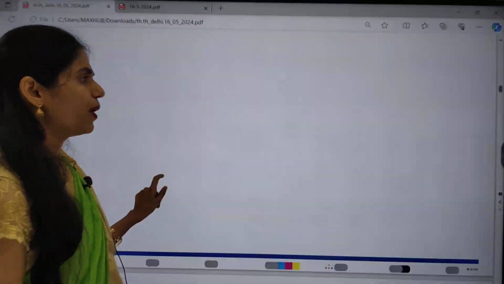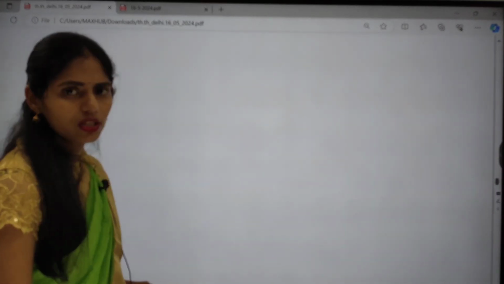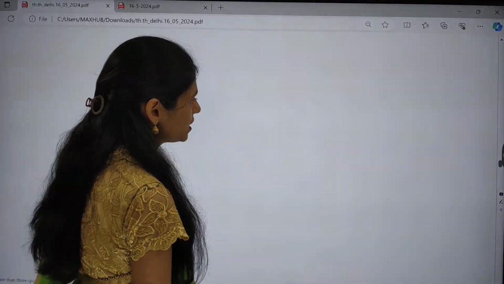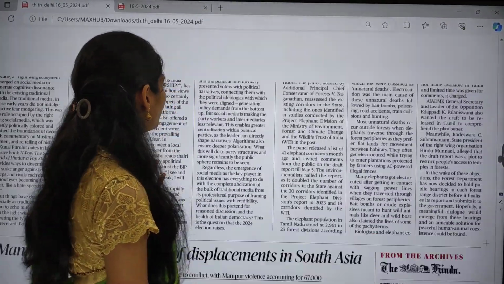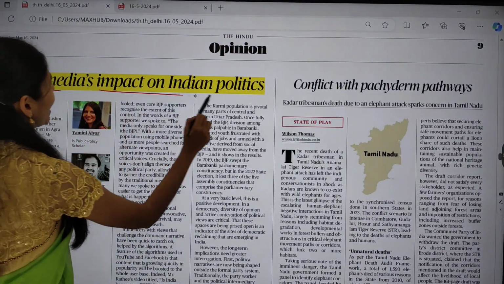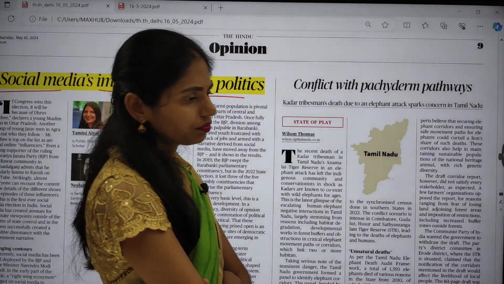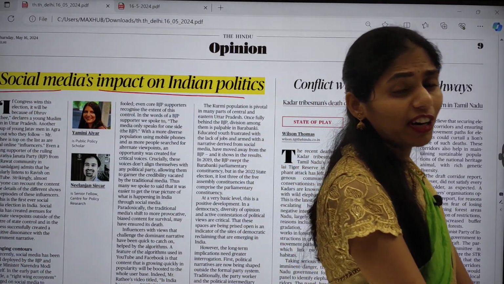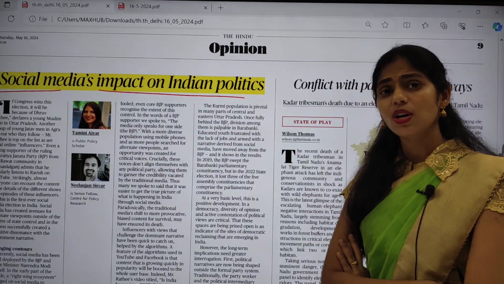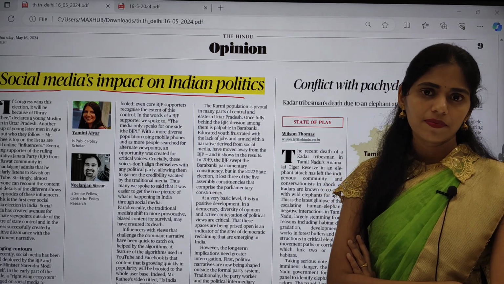There is nothing much important in our city page, states page today, so you can directly move on to the editorial page. In that editorial page, you can open this op-ed page. In the op-ed page, I found one important topic, that is social media's impact on Indian politics. It is very important, because many times UPSC gave questions on this social media impact, and they even gave an essay on social media many times. So this is a most important topic.